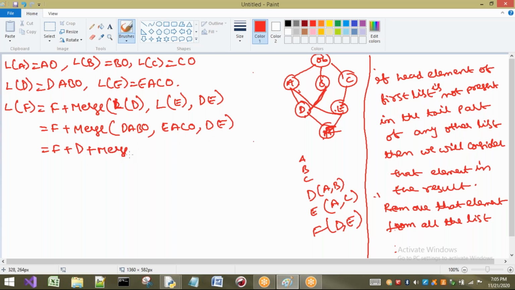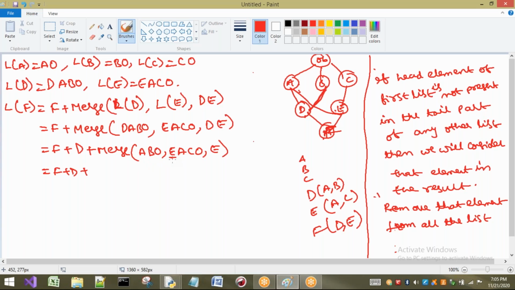So in the merge, I have to remove that one. So what I have to do? ABO, next EACO, E, because I have to remove that one. Next, F plus D plus merge of, right. Now this is the head part. Is it present in any of the tail parts? Let us check. Yes, it is present in a tail part here. So I should not consider A now. I have to go to the next list. I should not come here. I have to go to the next list. That means I have to come here now.